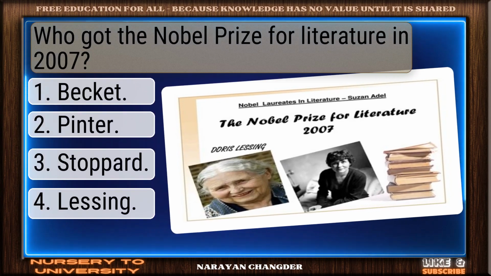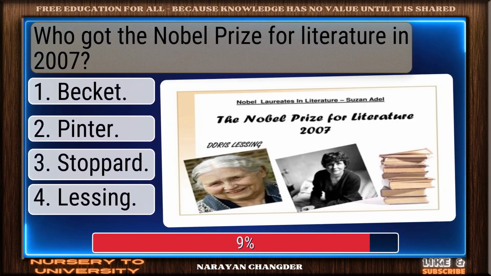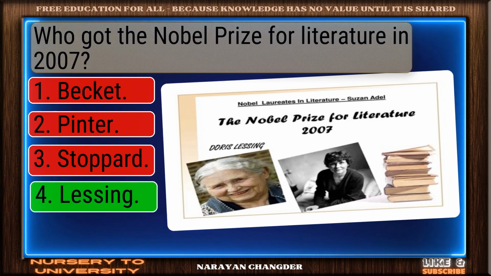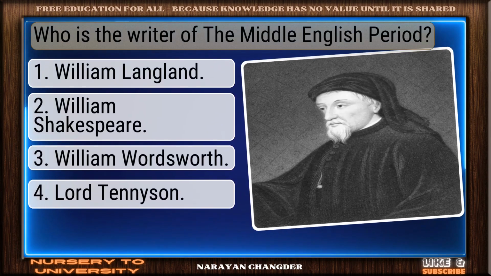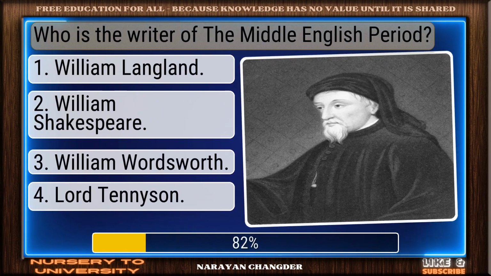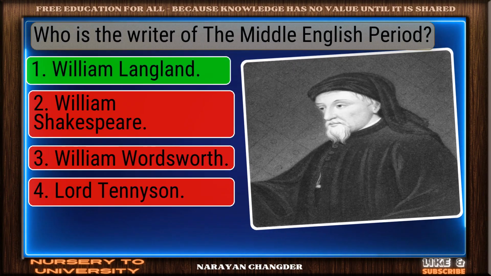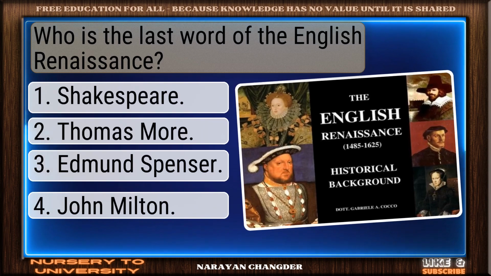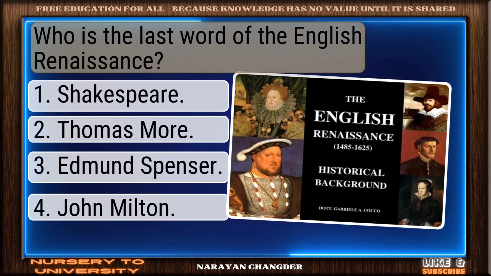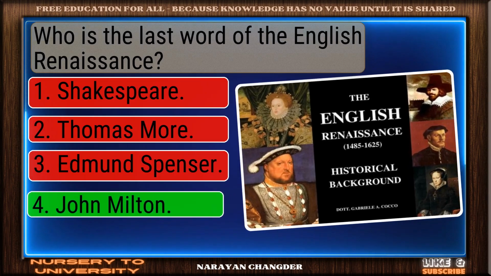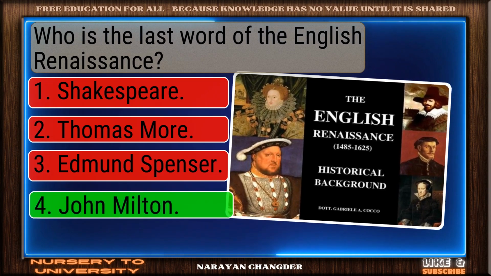Who got the Nobel Prize for Literature in 2007? Strong choice. Lessing is right. Who is the writer of the Middle English period? Good job. William Langland works well. Who is the last writer of the English Renaissance? Smart move. John Milton is accurate answer.